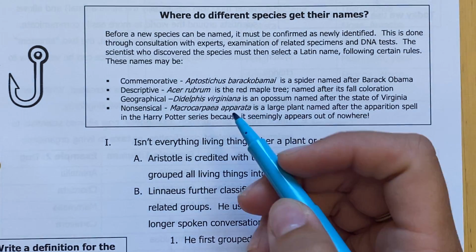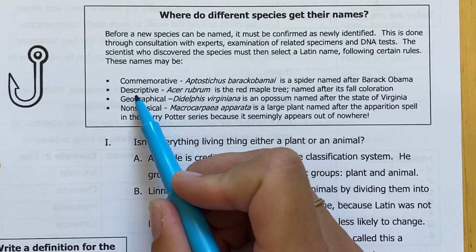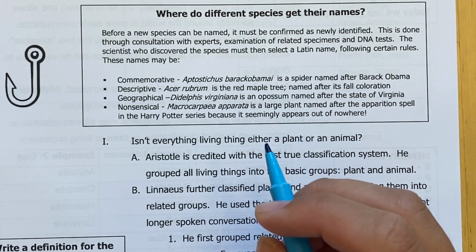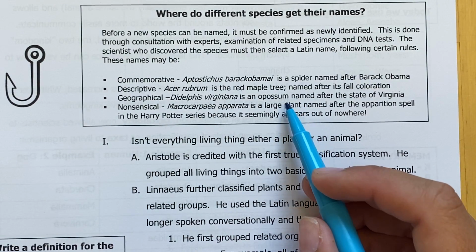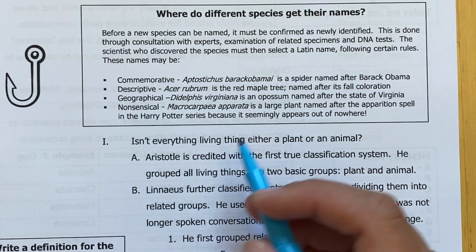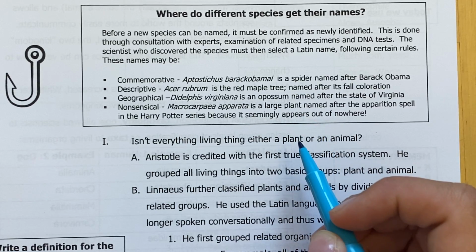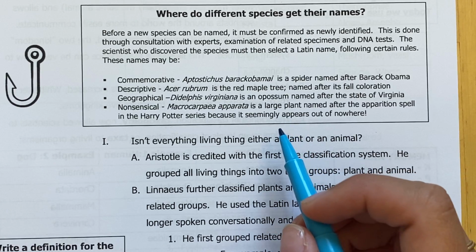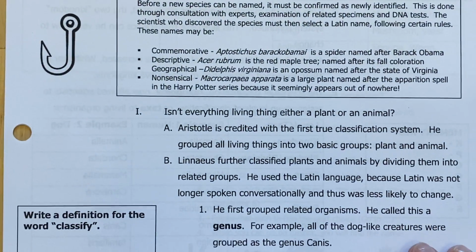These names can be commemorative, so named after a particular famous person. It can be descriptive, such as the red maple tree, which was named after the way that it looks in the fall. It could be geographical, so there's a particular possum named after the state of Virginia, which is where it was found. It could be nonsensical, so there is a large plant that is actually named after a spell in the Harry Potter series because it seemingly appears out of nowhere. So it just depends on who's naming it, which scientist discovers it, and what they want to do with that.